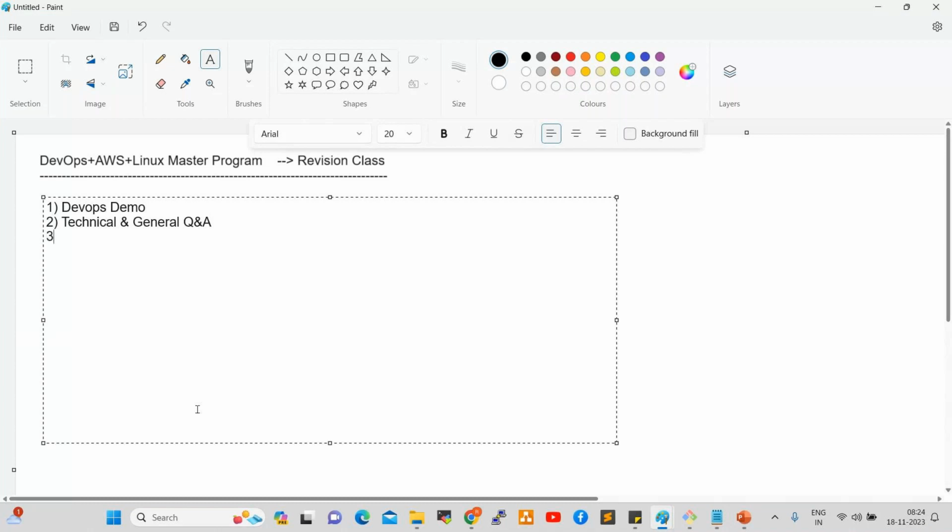The third one is introduction to cloud. What is AWS? What is cloud? Why cloud? Why are project teams looking for cloud infrastructure? What is the cost saving? What are the advantages of cloud?